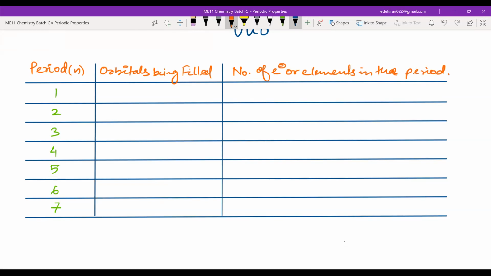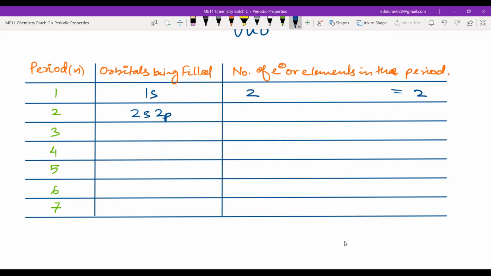Tell me, in the first period, which orbitals are being filled? Only 1s, so this will be 2, which means we have two elements here. In the second, you have 2s2p.